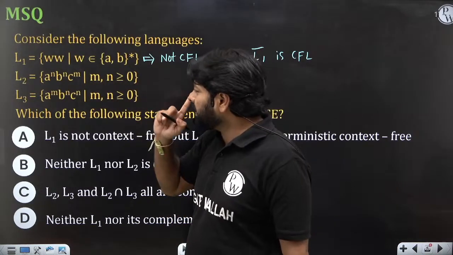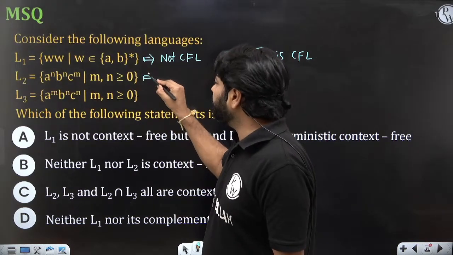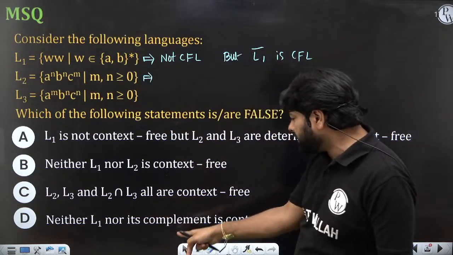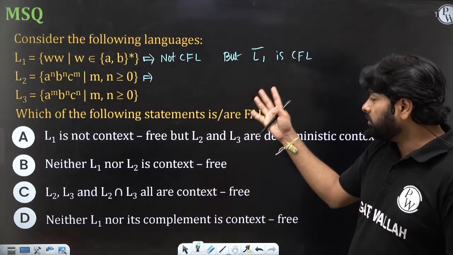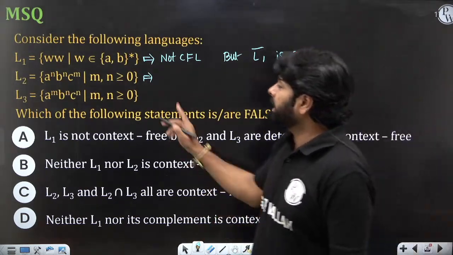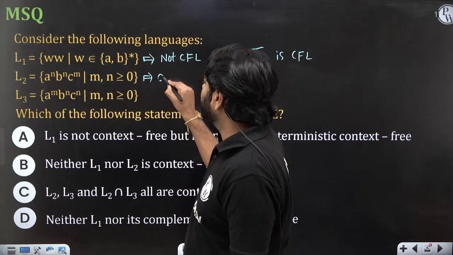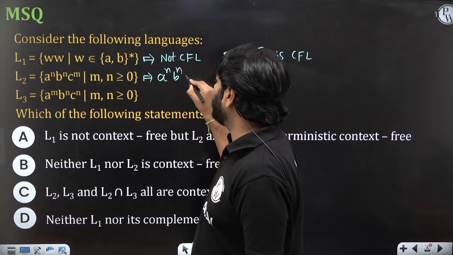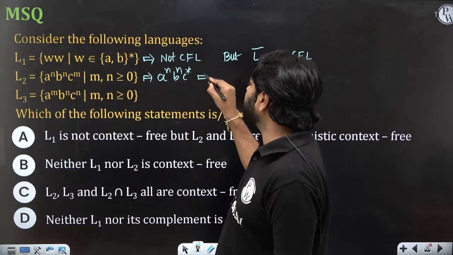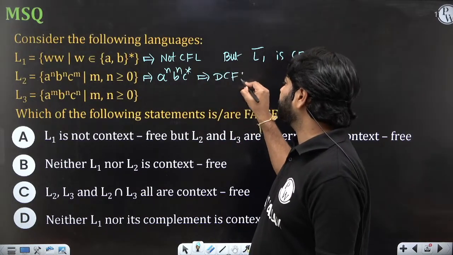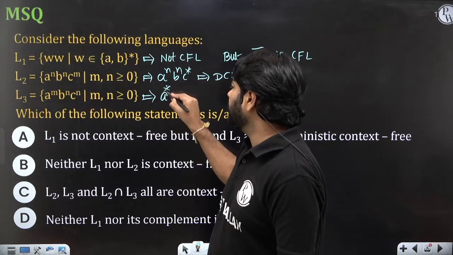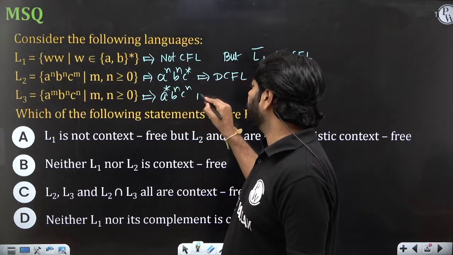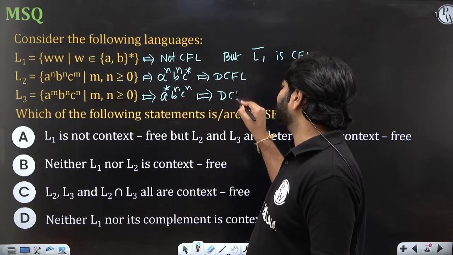The second one, the L2. Why are we worried about complement? Because one of the statements is talking about complement, only about L1. For the remaining, no need to worry about the complement. L2 is the same as A power n, B power n, C star. It is in fact a deterministic context free language. L3 is A star, B power n, C power n. What is it? A DCFL.